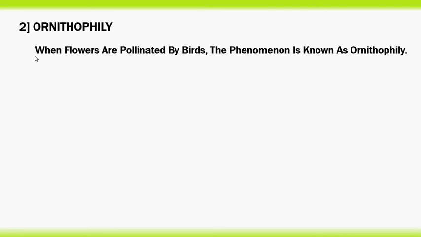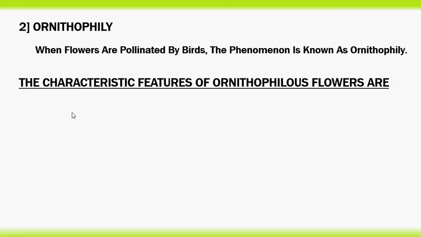Ornithophily. It is defined as when flowers are pollinated by birds, the phenomenon is known as ornithophily. Such flowers are called ornithophilous flowers. The characteristic features of ornithophilous flowers are: the flowers have a large amount of nectar.